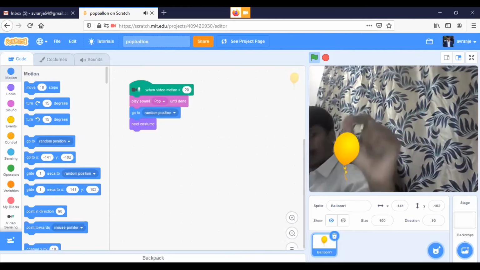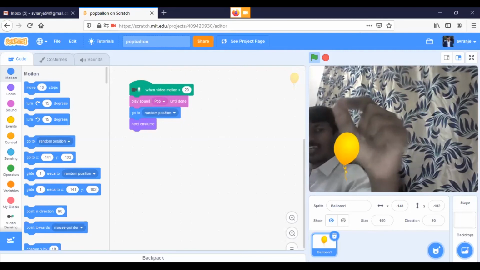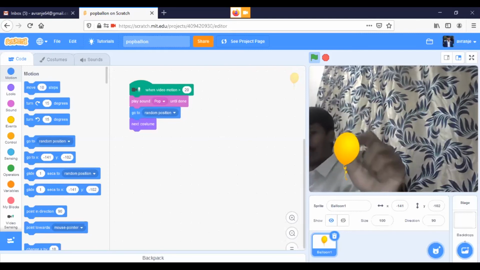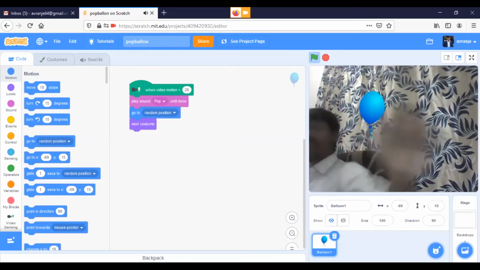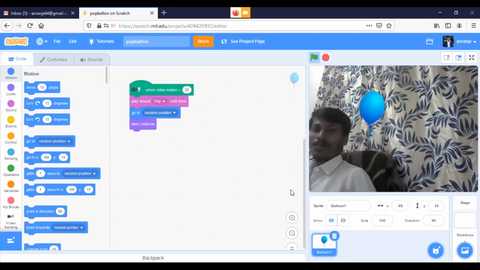Sorry, I'm playing with the camera, so I can't pop it properly. I need to move it a little bit faster. So this way I can do video games.